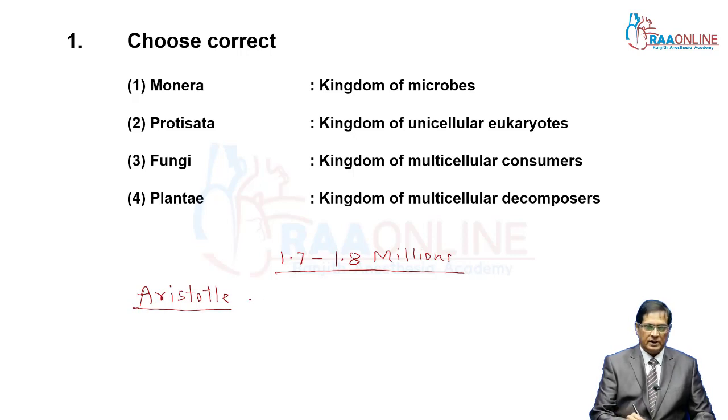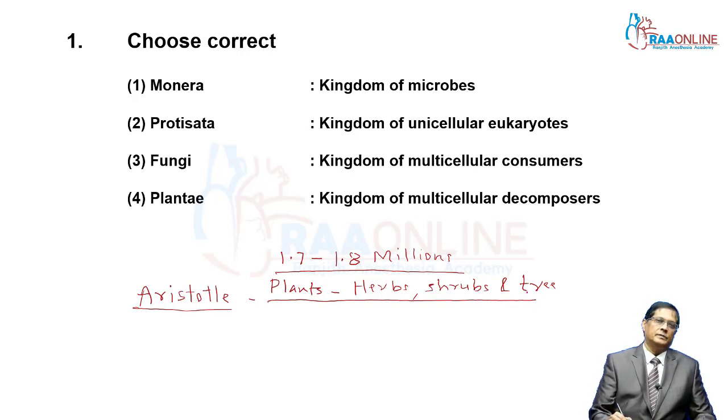He classified plants under three categories, that is herbs, shrubs and trees.